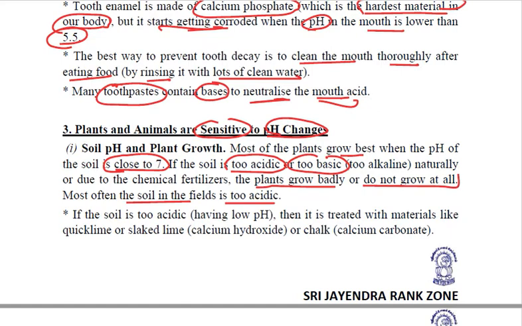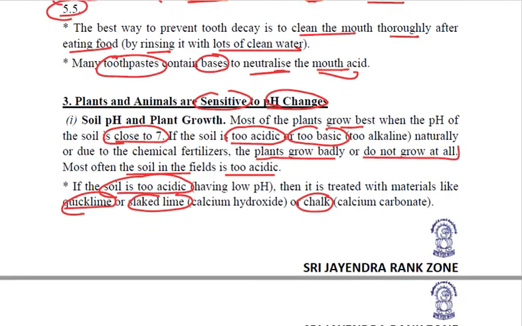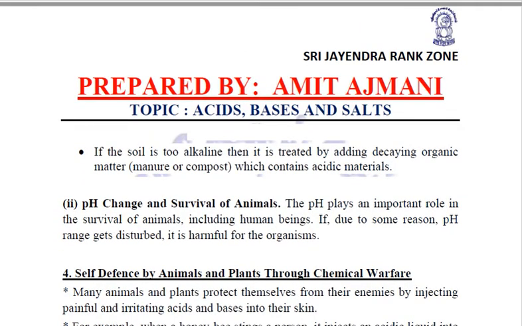If we find the soil to be too acidic, then obviously we'll be using some base like quicklime or slaked lime or chalk. They are all bases. They will react with the acid in the soil. They will neutralize it. But on the other hand, if the soil is too basic, too alkaline, then in order to neutralize it, we'll be adding decaying organic matter, manures or compost, because they contain acidic material that is going to neutralize the excess base in the soil.